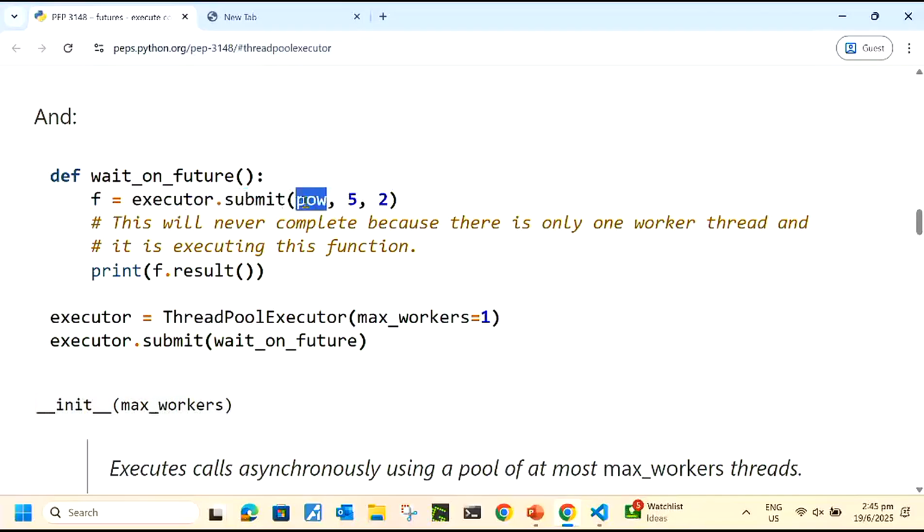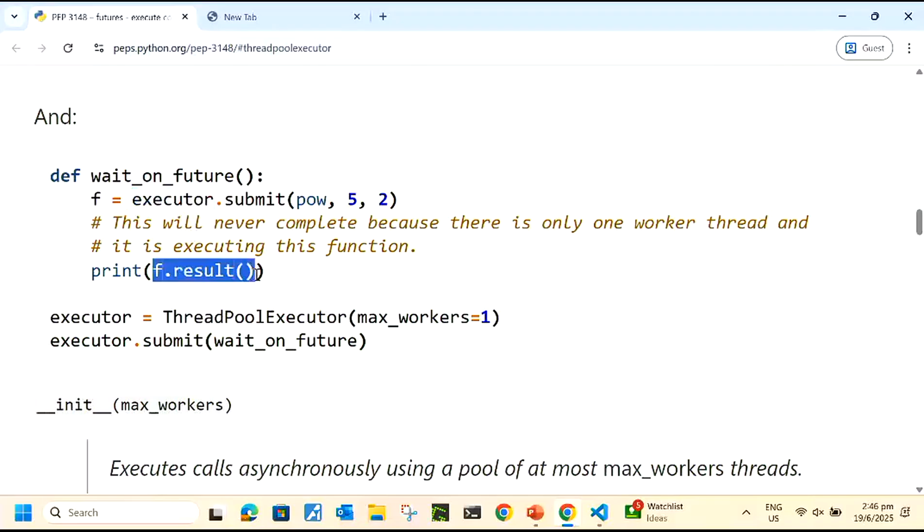What the function is doesn't matter at all. Power is just one of the built-ins. You can put anything here, you'll get the same behavior. The key problem is it is reusing the same executor. So this will be another solution later. That's a problem. What is f.result?